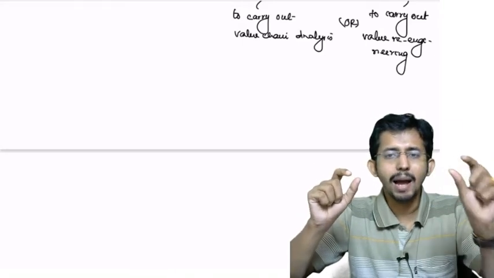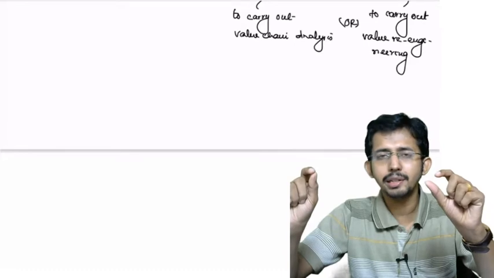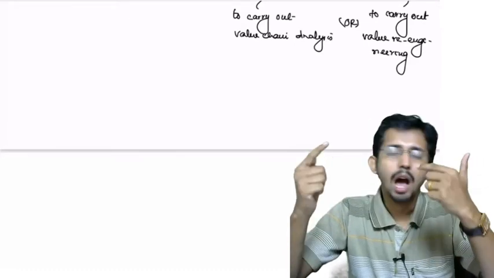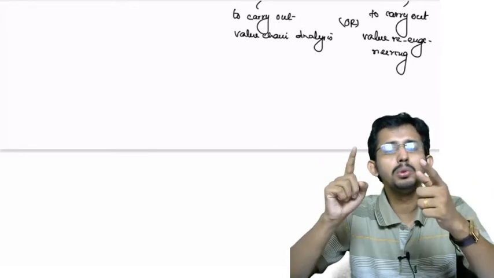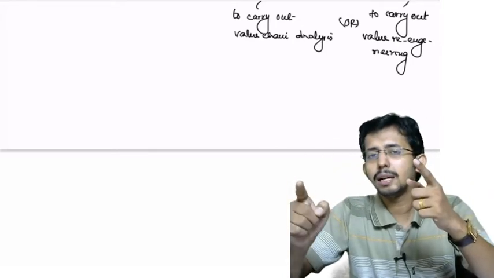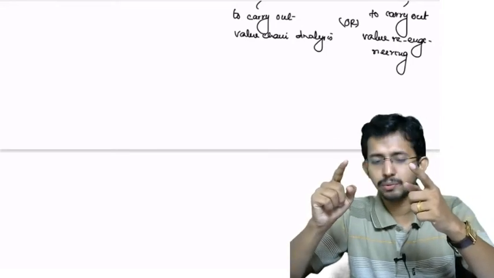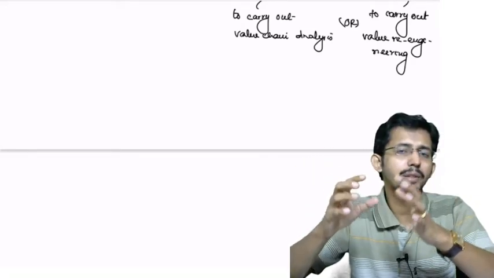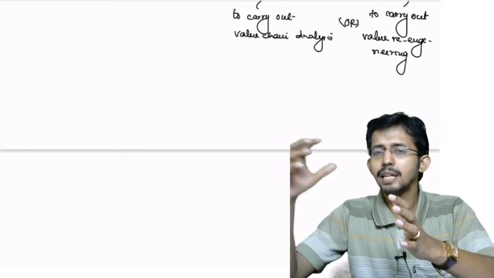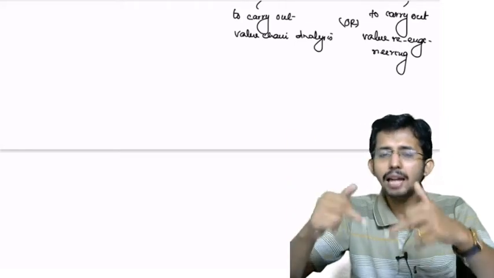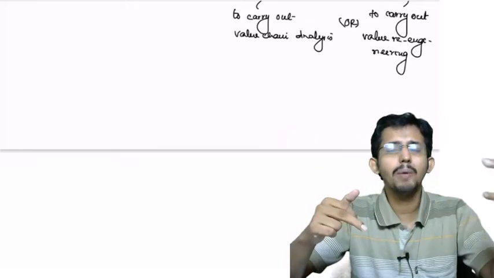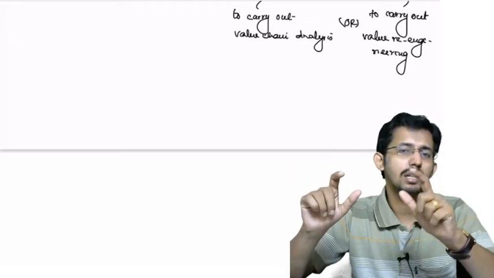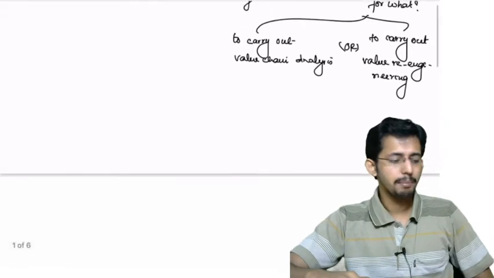For doing value chain analysis or value re-engineering, what do you require? You need to identify the major activities. How do you identify the major activities? You apply ABC costing or activity based costing for that. And this system of identifying the major activities performed by an entity using ABC costing principles, and thereafter carrying out the value chain analysis or value re-engineering, is what is known as activity based cost management.